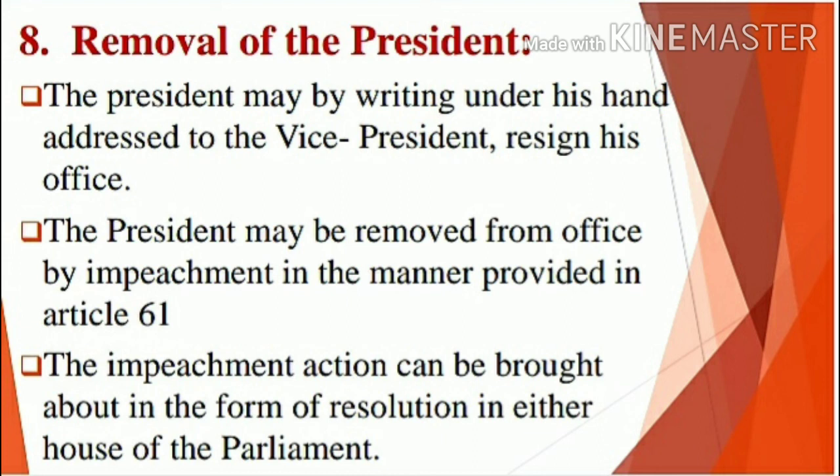So far today we have talked all about our President. Now remember, the President, that is the Union executive of the government, is considered the first citizen of India, and is elected by the electoral college, which consists of the elected members of both Lok Sabha and Rajya Sabha. We talked about the powers of the President, that is executive powers, legislative powers, financial powers, judicial powers, military powers, diplomatic powers, and emergency powers. And finally, how to remove the President. So that's all about the role of the President.